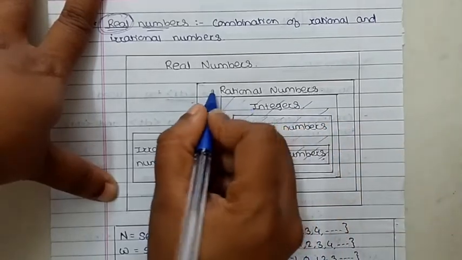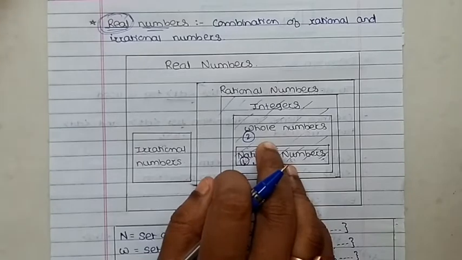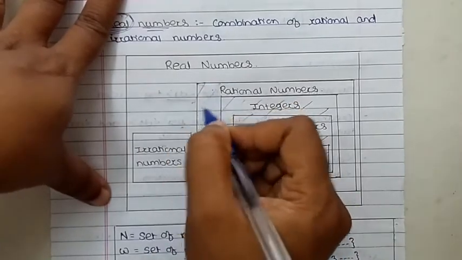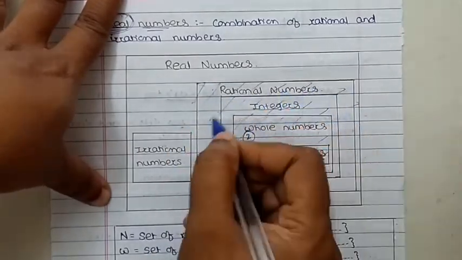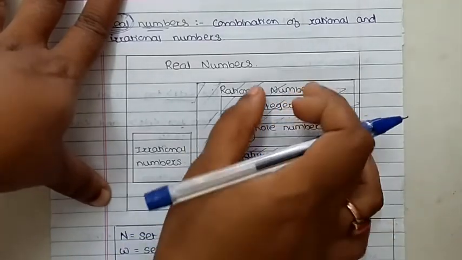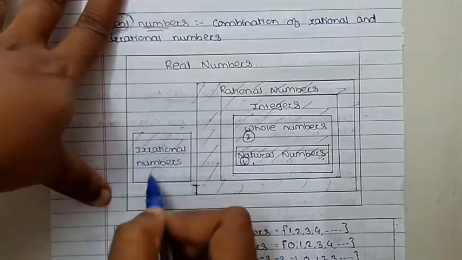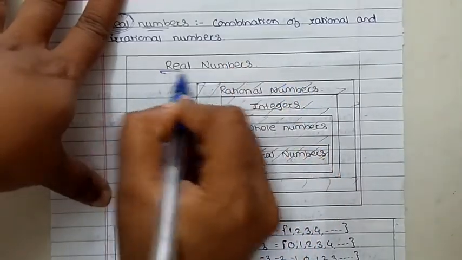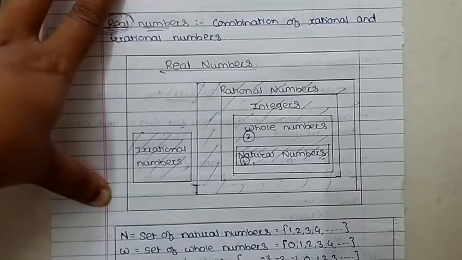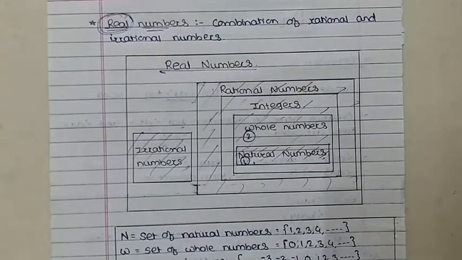Then rational numbers hold the integers. Then the rational and irrational numbers together are called the real numbers. Understand this one? So this is very simple.